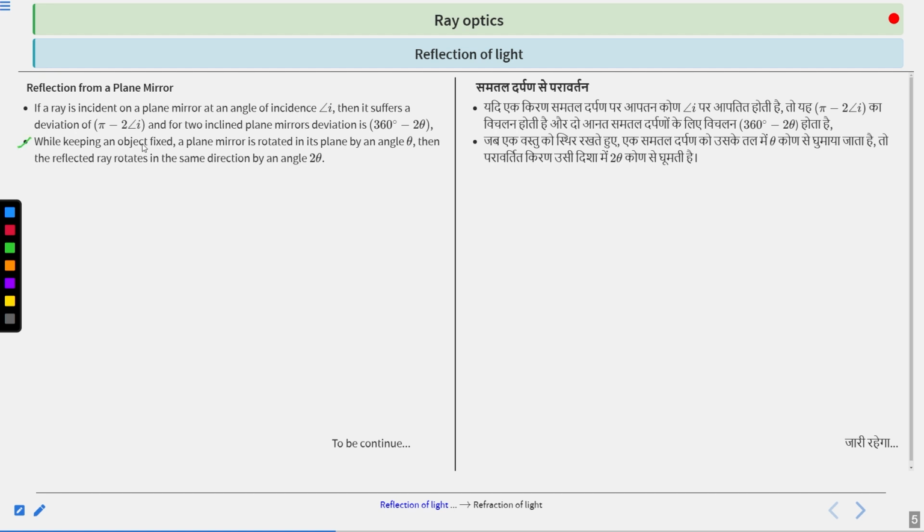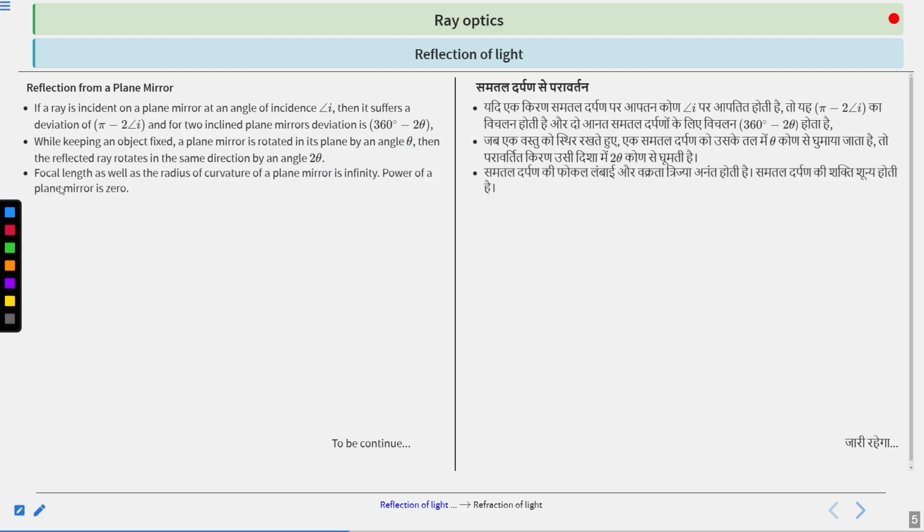While keeping an object fixed, if a plane mirror is rotated in its plane by an angle theta, then the reflected ray rotates in the same direction by an angle 2 theta. And the focal length as well as the radius of curvature of a plane mirror is infinity. Power of a plane mirror is 0.